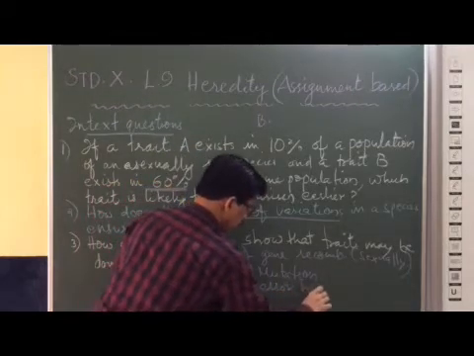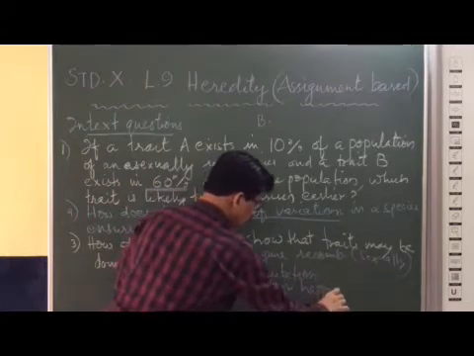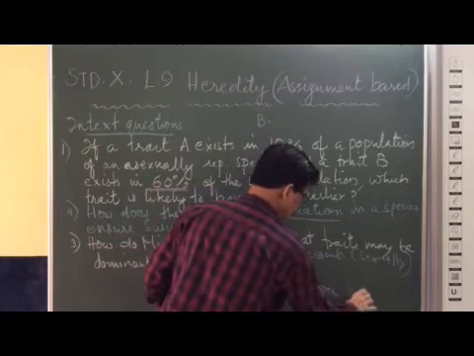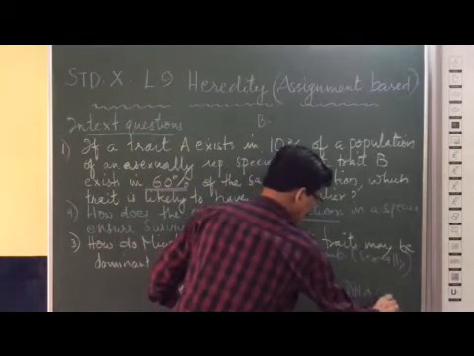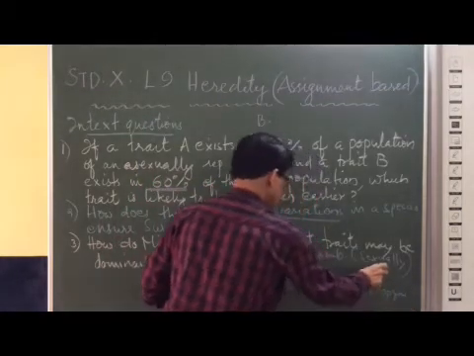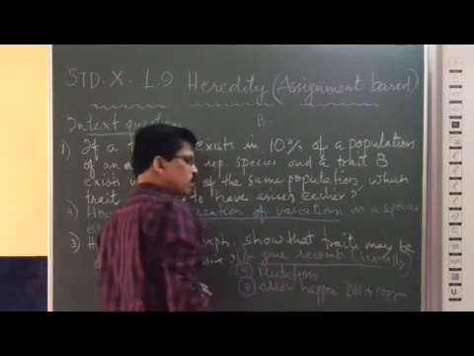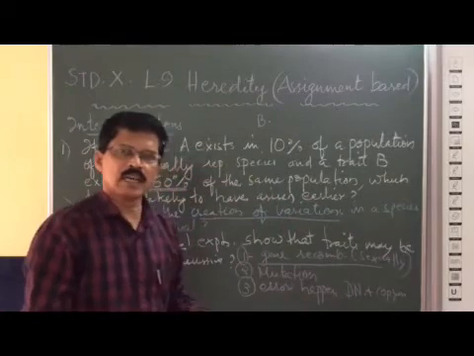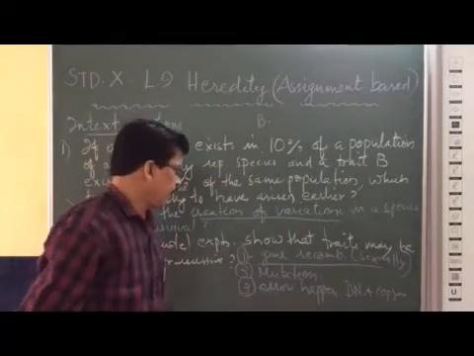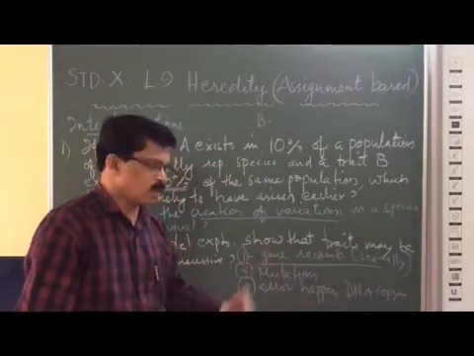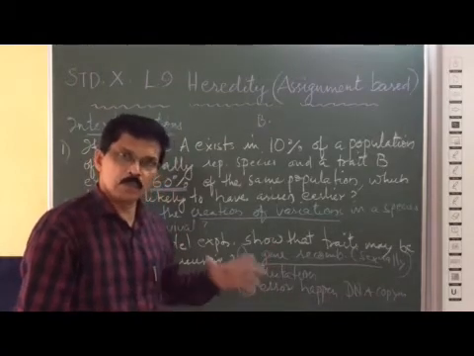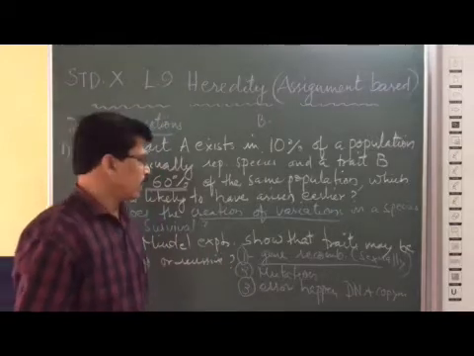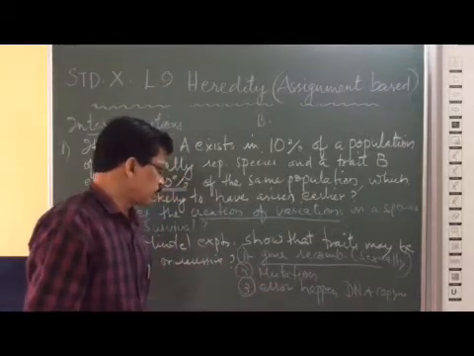You must please understand one concept: during sexual reproduction, meiosis takes place in the reproductive cells, thereby forming gametes. So during meiosis at the time of gamete formation, you can see gene recombination takes place.